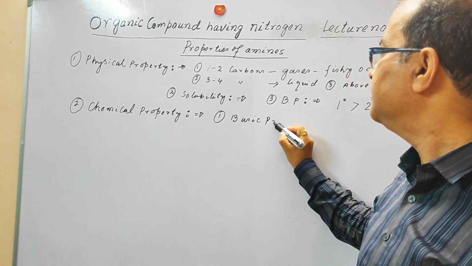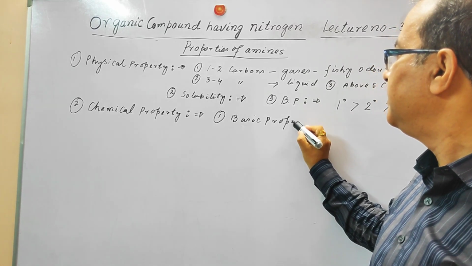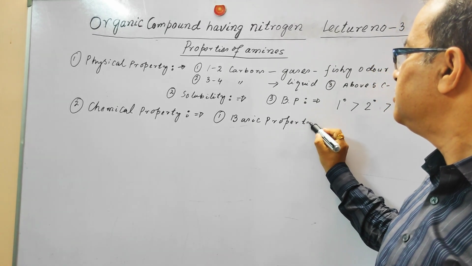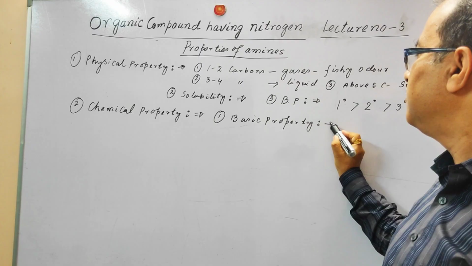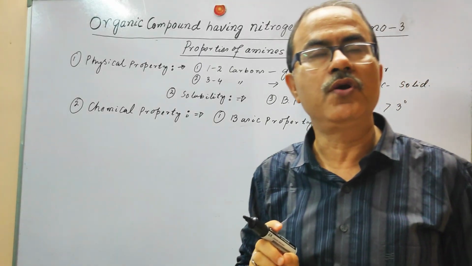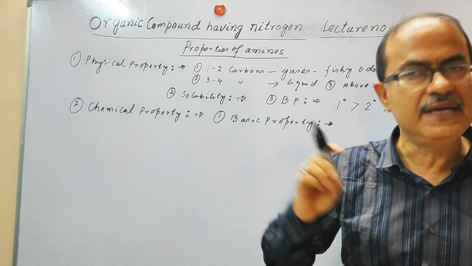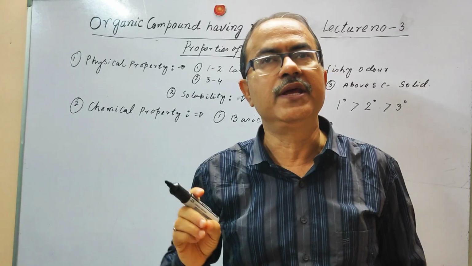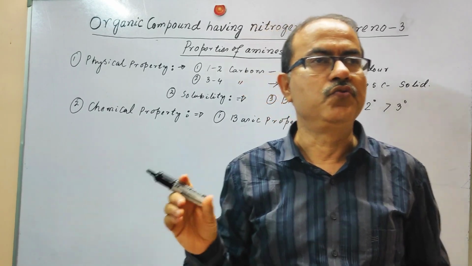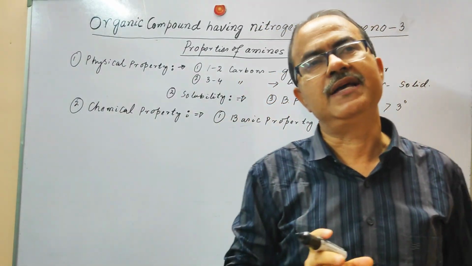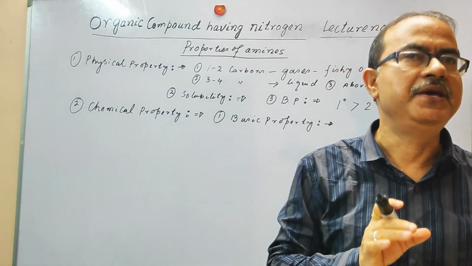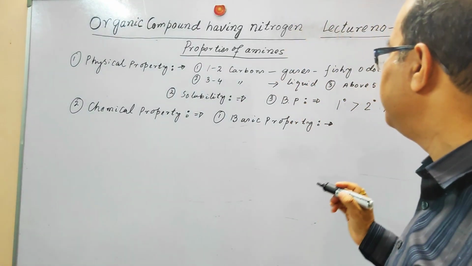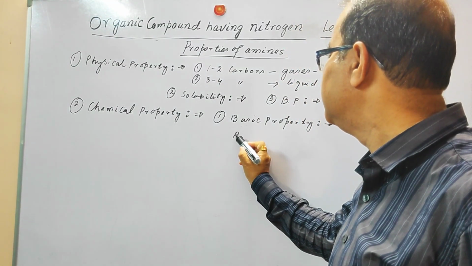Why does amine have the basic property? Let us understand: in the nitrogen atom there is a lone pair of electrons, and this can be easily shared with any proton or any acid. So it will react with the acid as a base. The reaction of the basic property is this.